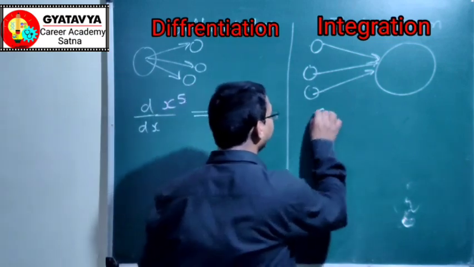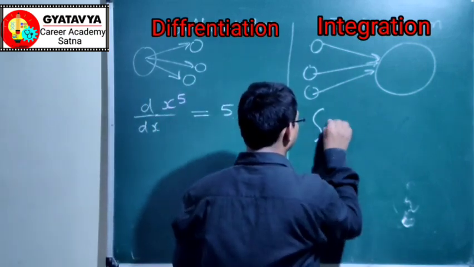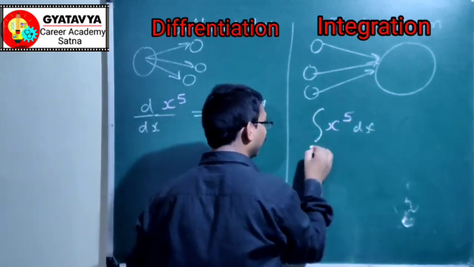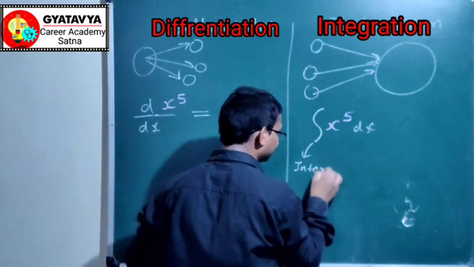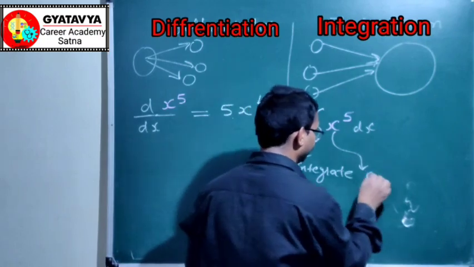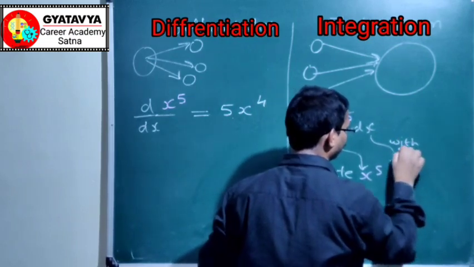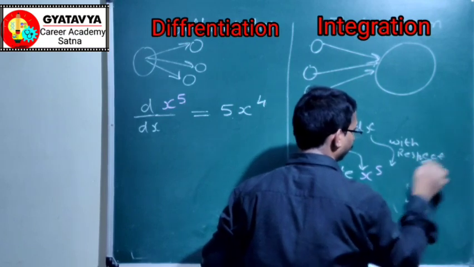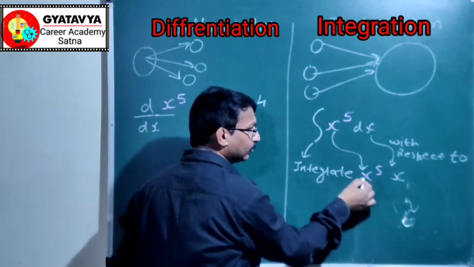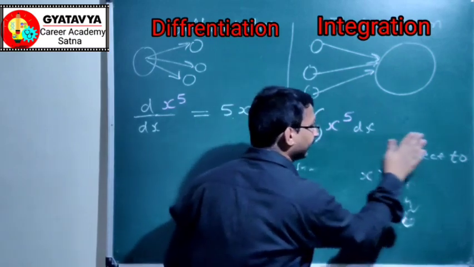In integration, the integration symbol is like this, and integrate x to power 5 with respect to x. It is read as integrate x to power 5 with respect to x. This is how you read what is written.